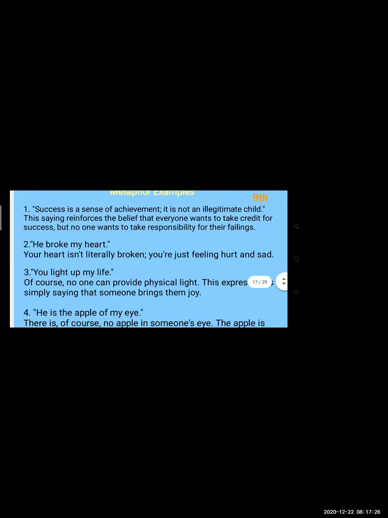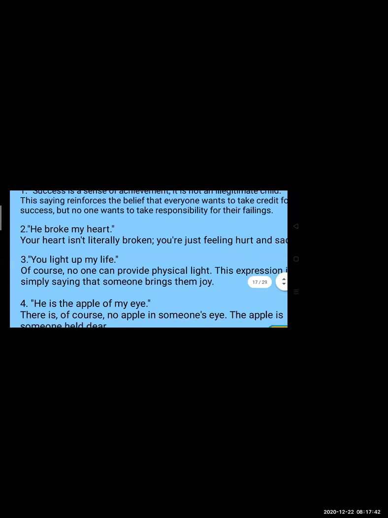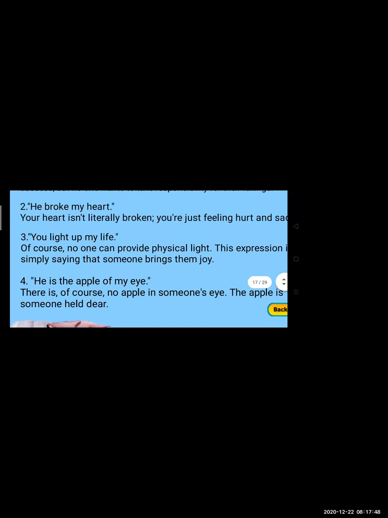As you can see over here, there is no like or as word used. So you have to keep this in mind. When a comparison is still being made and like and as are not used, at that time it is a metaphor. Then the next one is, he is the apple of my eye.